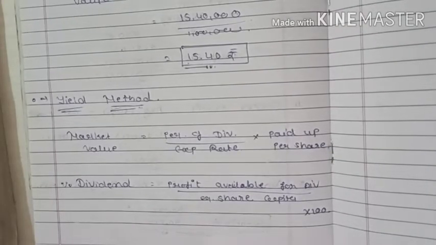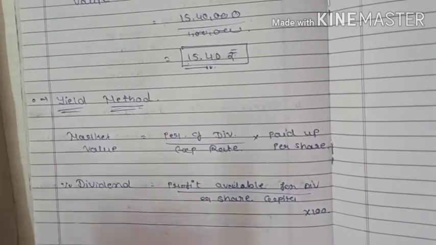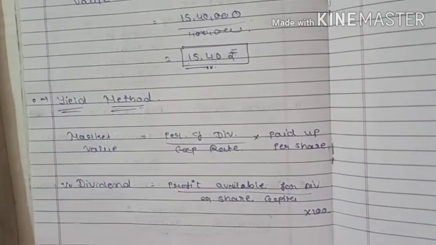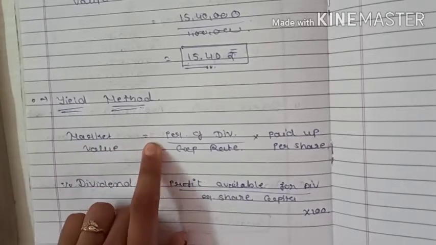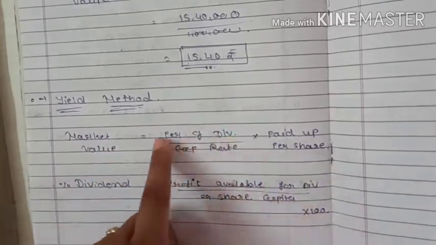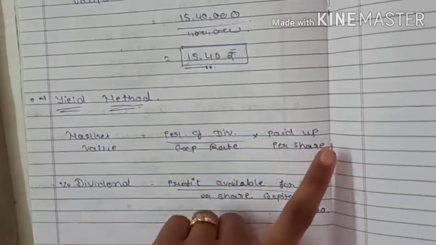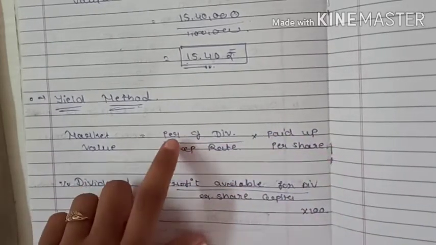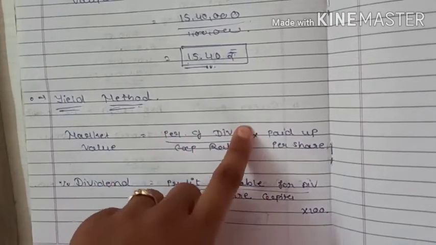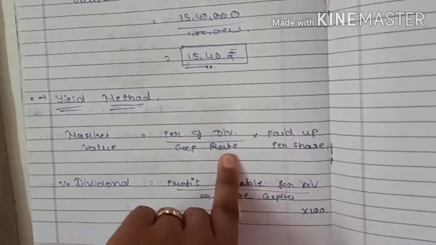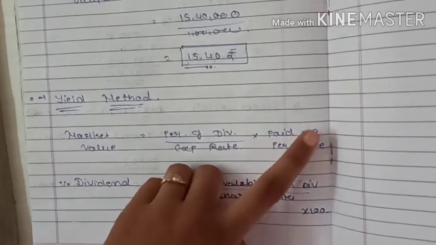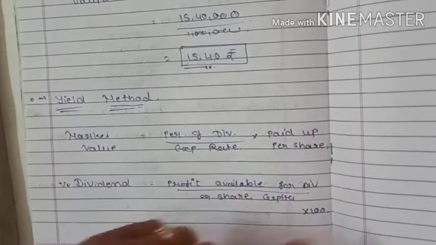Now we are studying the second method, the yield method. In the yield method we have to find out the market value of the share. What would be the formula of the market value of the share? Market value is equal to percentage of dividend divided by expected rate of return into paid up capital per share. Right? What was the formula? Percentage of dividend divided by expected rate of return into paid up capital per share.